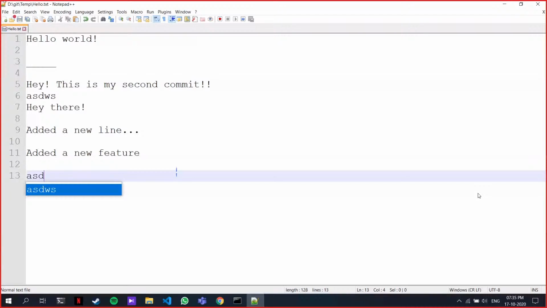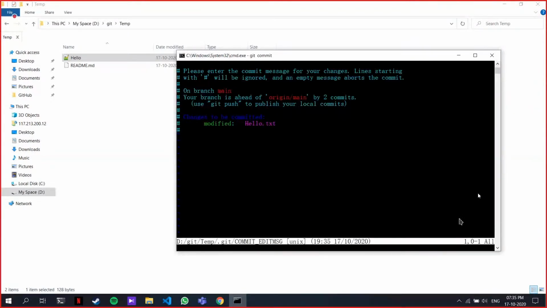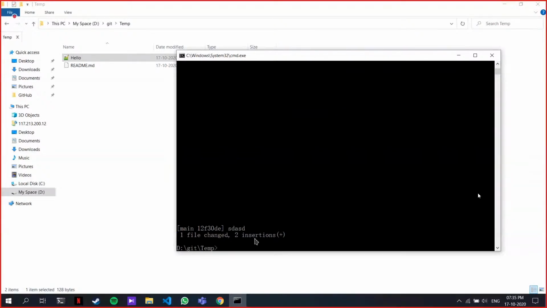Okay. So if I made a change, git add dot, git commit. The syntax for this is git commit -m, right? Now imagine you forgot to type this -m and just typed git commit. It's going to open an editor like this, and whatever you press, any changes you make, it's not going to cancel this. So what you need to do is press escape, and then type :wq, and that is how you will escape this.